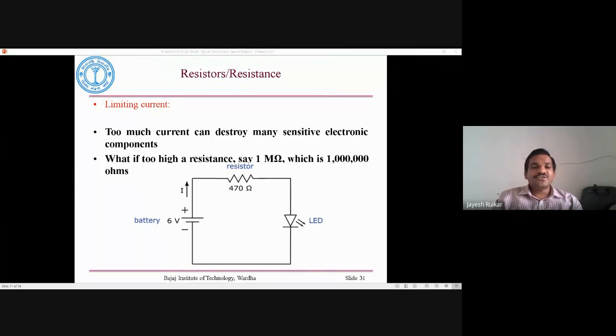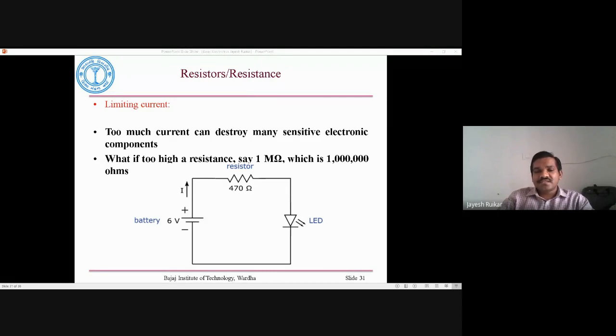But your LED runs into a problem when it draws too much current. Many times you can observe that whenever you give more voltage, or if the value of resistance is less, your LED will be damaged. Too much current can destroy many sensitive electronic components, such as transistors or integrated circuits.